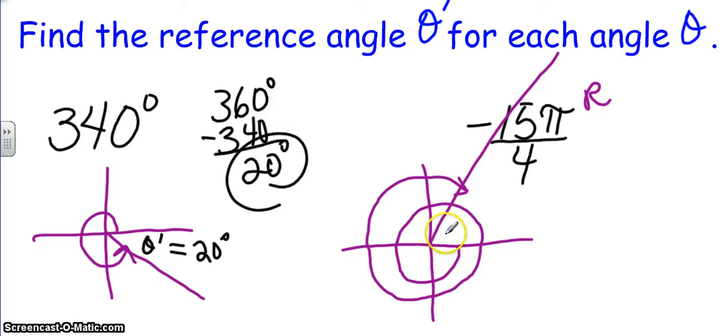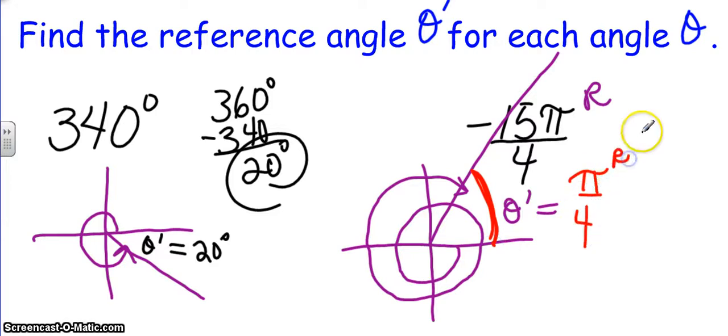So this, if you were in degrees, this would be the 45 degree mark. And theta prime, which is my reference angle, is going to be this measurement right here, which would be pi over 4. If we were in degrees, that would be 45 degrees. But because I was given my problem in radians, I'm going to keep the problem in radians.